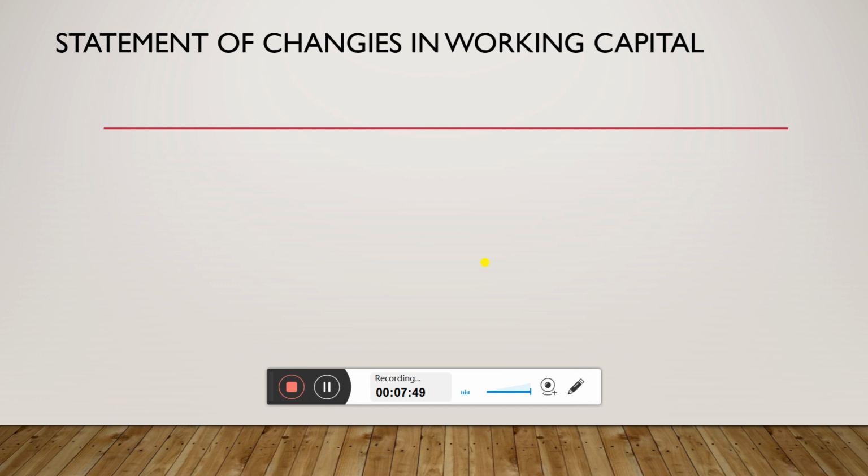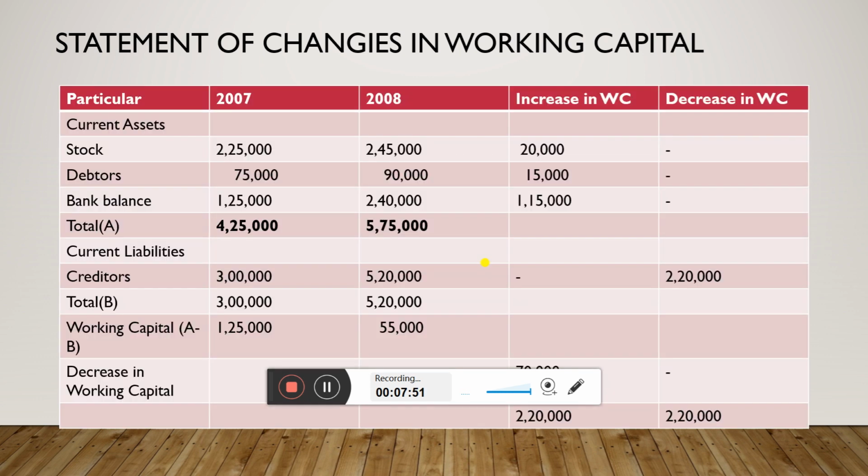Let's start with the statement of changes in working capital. Make 5 columns. First column is particular, second column previous year, that is 2007, third column current year 2008. Fourth column is increase in working capital. Fifth column is decrease in working capital.